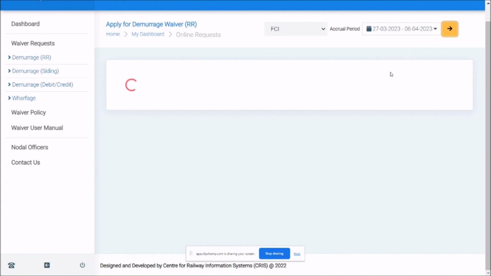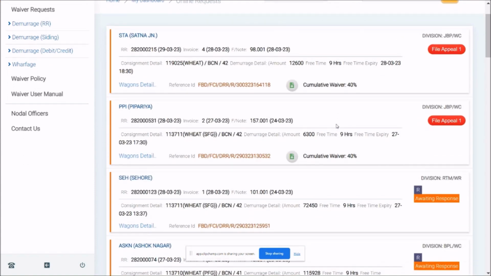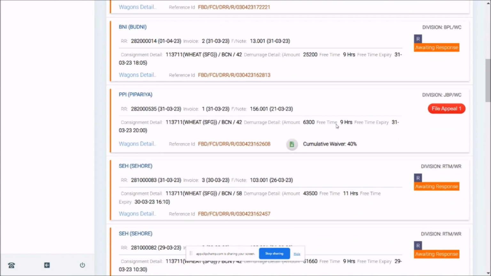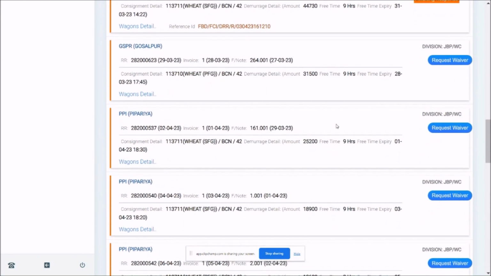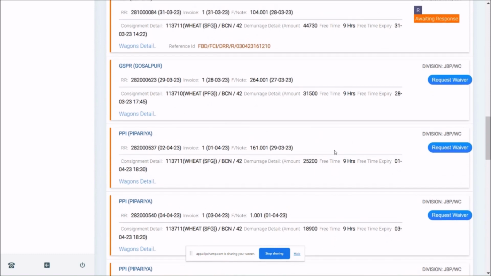Just click on this option and you'll see the list of all the charges which are available for waiver. These charges have already been paid by you. Once you make the payment, then only that charge would be available for the waiver application. So there are three stages. First of all, you'll get this option, request for waiver.